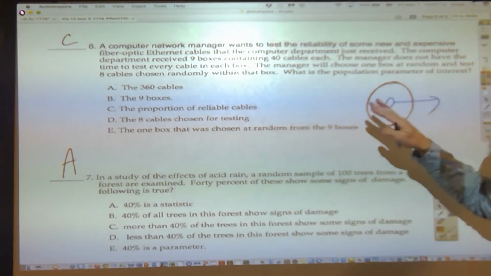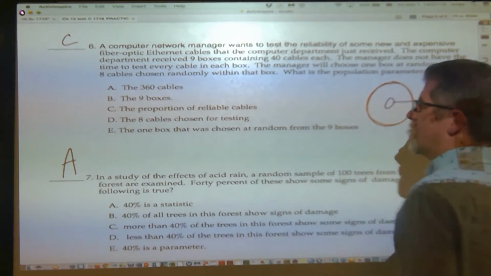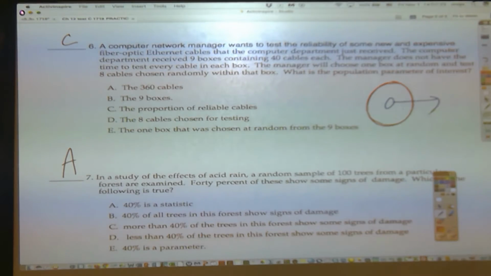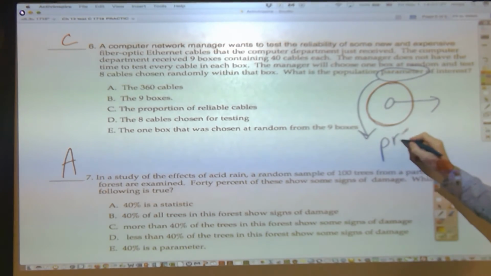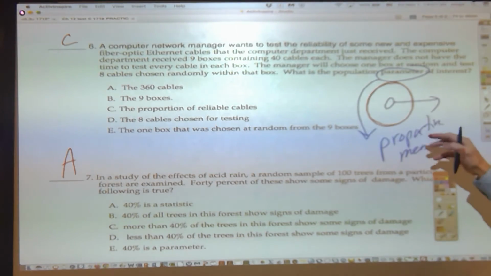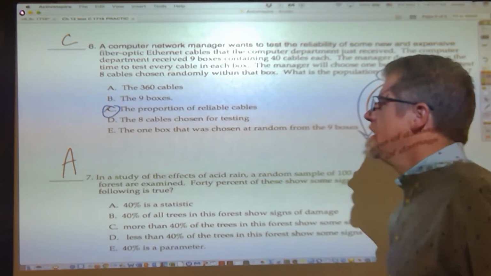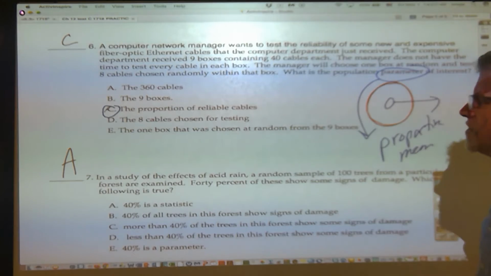If they had said, what is the sampling frame? It would have been the 360 cables. What is the population? 360 cables. There's no good question for what are the 9 boxes. But they ask parameter, and since they're asking parameter, that means the answer contains the word proportion or percentage, or the word mean. So parameter is going to be either mean or proportion. Could be the mean length of the cables, the proportion of reliable cables, so C is a great answer here. If they'd asked, what is the sample, then it would have been D, the 8 cables chosen for testing.